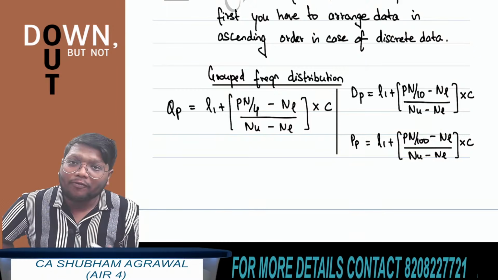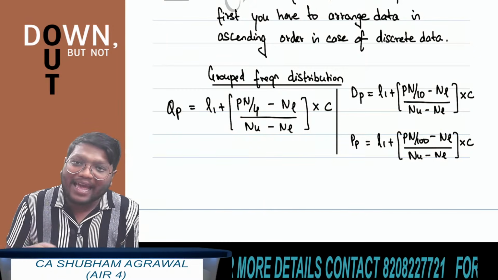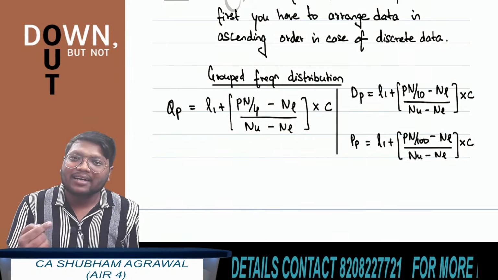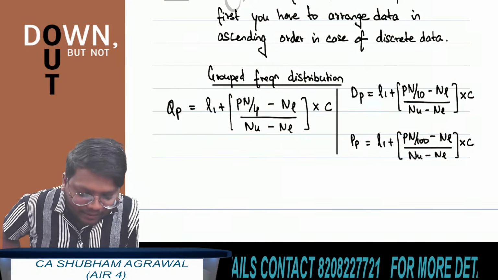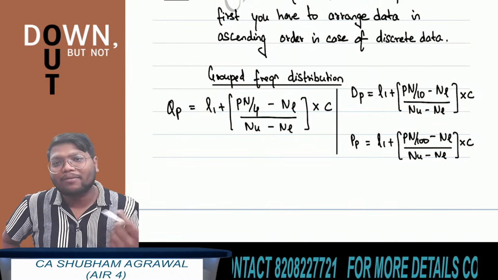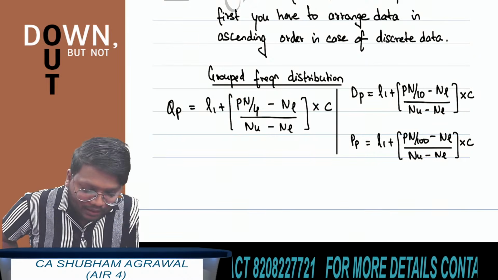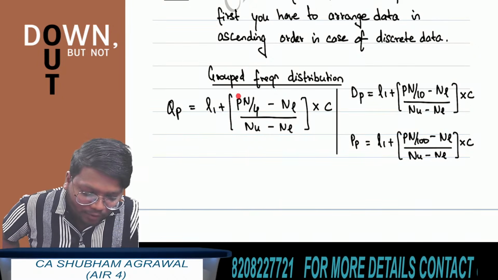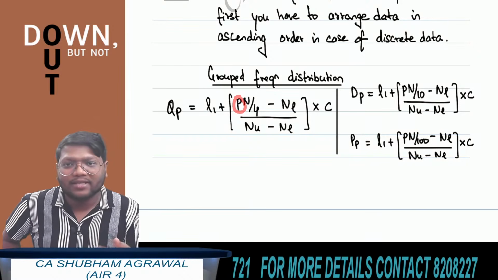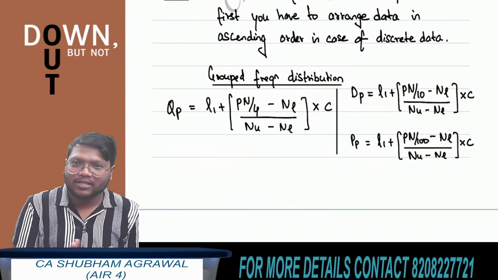But in the formula of quartiles, instead of writing n by 2, we are writing P multiplied by n upon 4. If they are asking us second quartile, then we have to put value of P as 2, and 2 multiplied by n upon 4 is n by 2. If they are asking third quartile, then we put value of P as 3. If they are asking first quartile, then we put value of P as 1. I hope all of you have understood this.